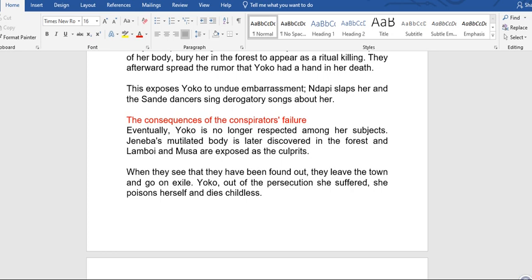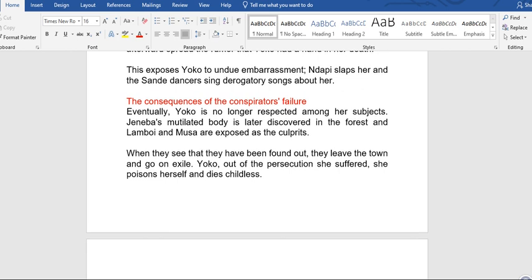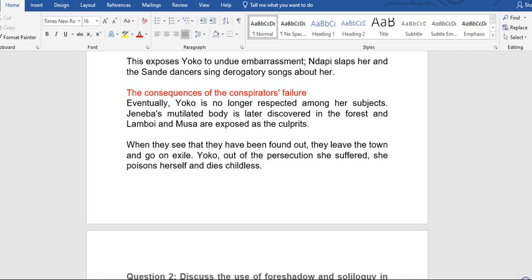Ndapi slaps her, and the Sunday dancers sing derogatory songs about her. Now, the next is the consequences of the conspirators' failure. That is the result of their failure. Eventually, Yoko is no longer respected among her subjects.